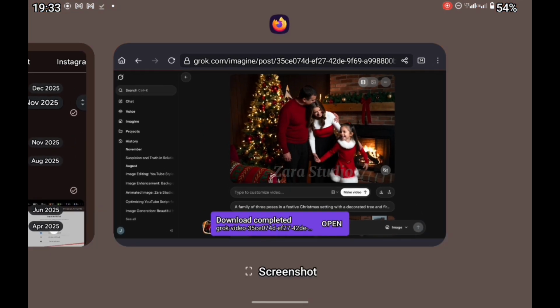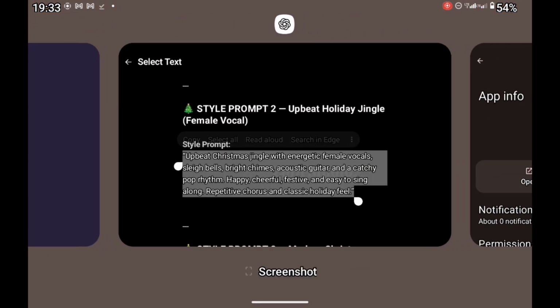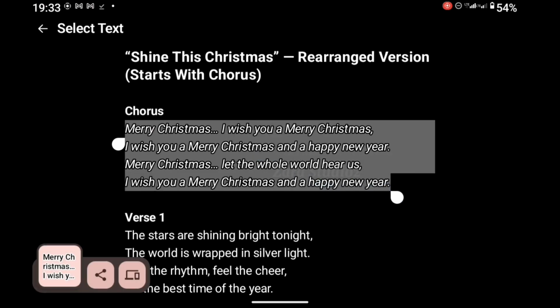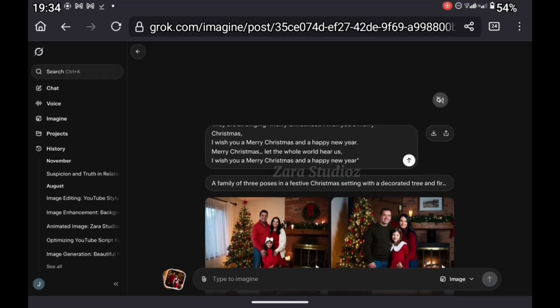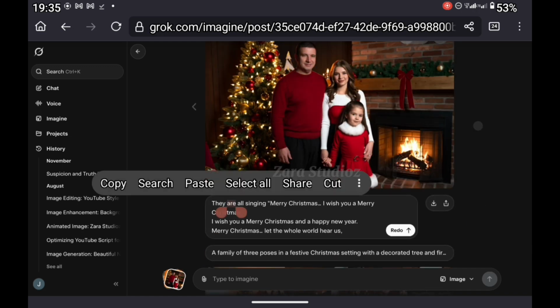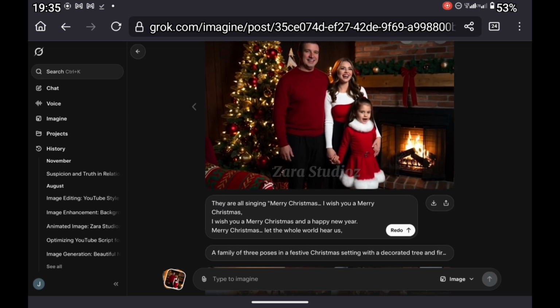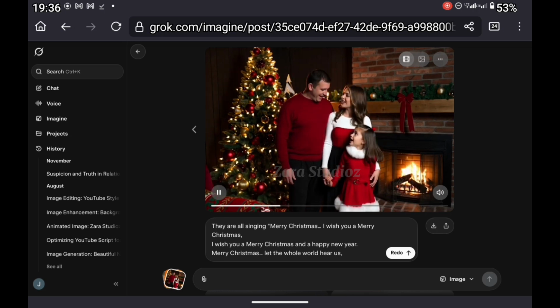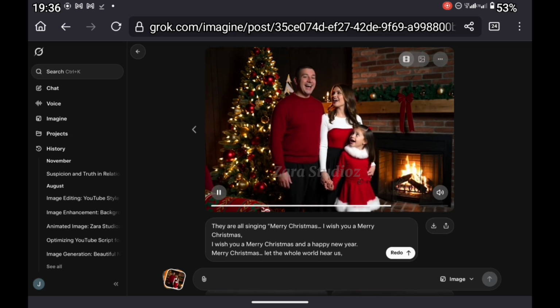we generated from Suno. Now I'm going back to ChatGPT to copy some of the lyrics of the song, and then we're going to bring it back to Grok AI, paste the lyrics so that the video can at least lip sync to the song. So let's see how that comes out. If it doesn't come out well, we're going to be using another platform to lip sync this particular sound and see what we have. This is the lip sync video that Grok AI generated for us. Not bad, but not so good. This is the second generation, and not so bad, but not so good either.